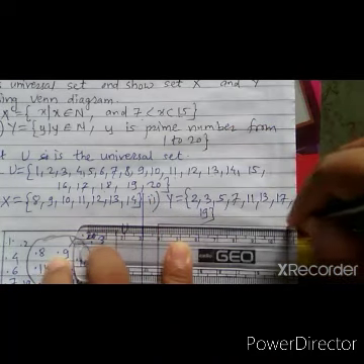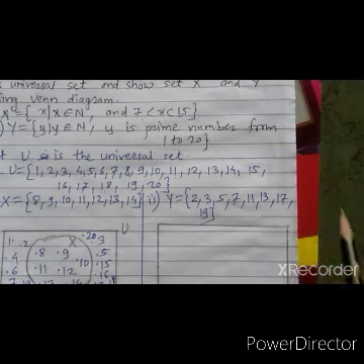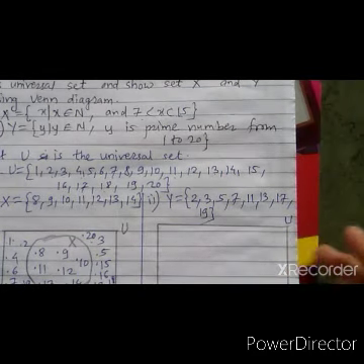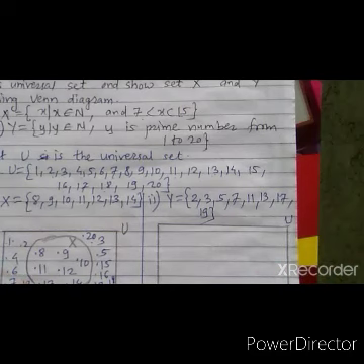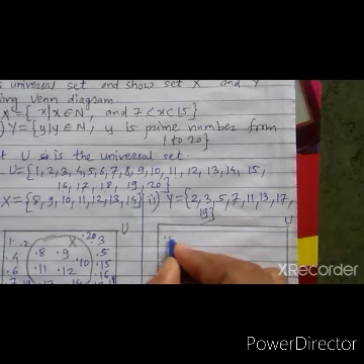So the universal set can be represented by a rectangle. Now we draw a rectangle, and for this we can say U as universal set. Now we have to plot all these points of the universal set. 1.